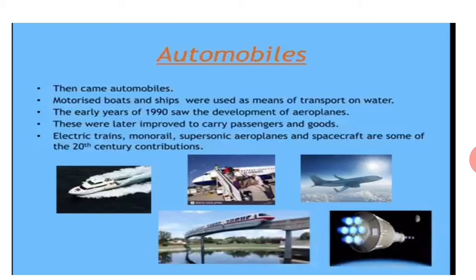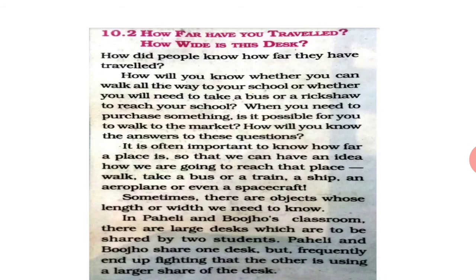Now there is another thing: how far have you traveled and how wide is the desk? How did people know how far they had to travel? How will you know whether you can walk to your school or whether you will need a bus or a rickshaw to reach school? When you need to purchase something, is it possible for you to walk to the market, or do you need a car or a bicycle or something else to travel?